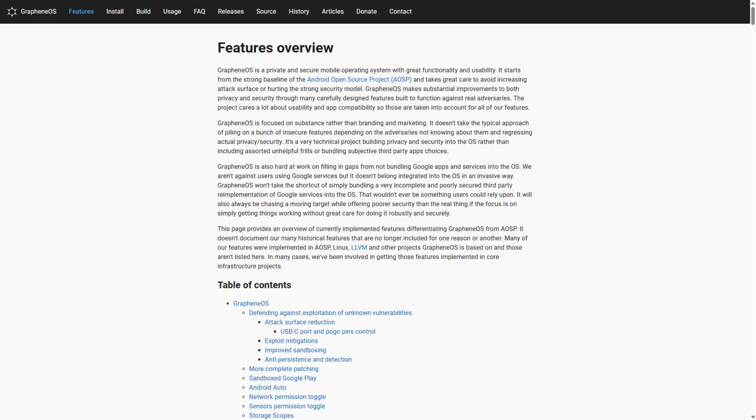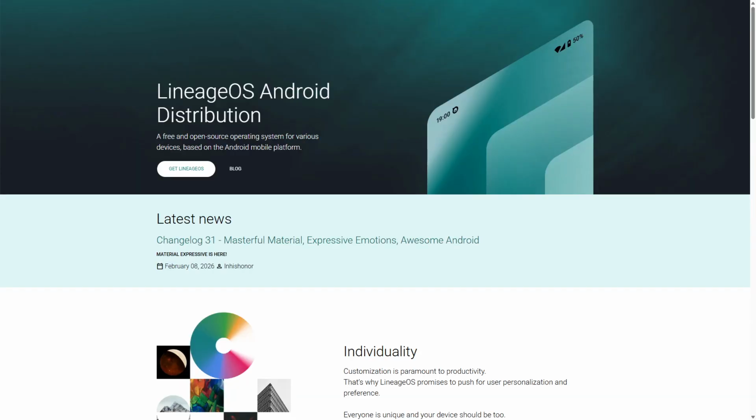GrapheneOS versus LineageOS. Which Android OS is better? Choosing the right operating system can completely change how you secure your device without sacrificing usability. Both options offer unique benefits tailored to different user needs. GrapheneOS and LineageOS are two popular Android operating systems, each designed with distinct philosophies. GrapheneOS focuses on security and privacy, while LineageOS emphasizes customization and user experience. Understanding these core differences is essential for making an informed choice.